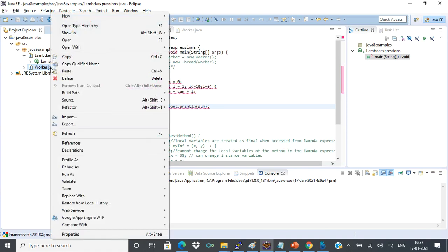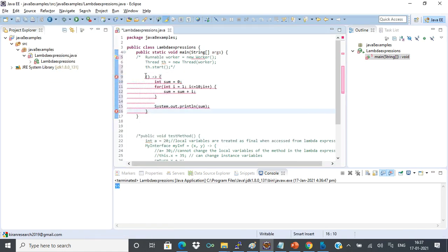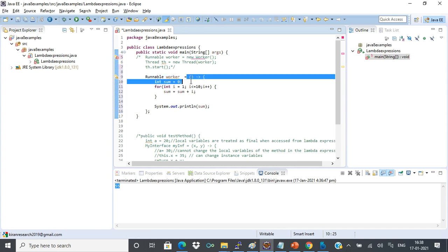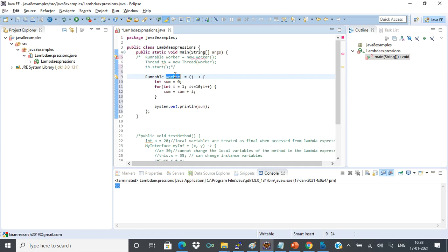I don't require the worker class now. Why do I require a separate class? Not required, right? Now I will assign this to the Runnable interface. This is a functional interface. Runnable worker. I'm assigning all this lambda expression to a functional interface.